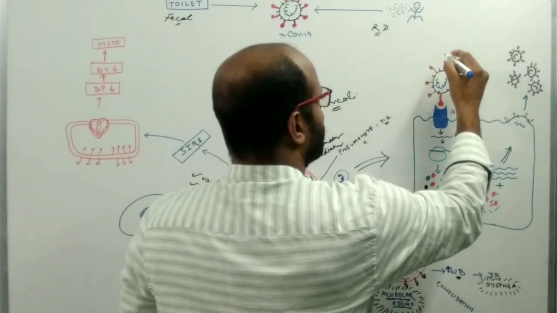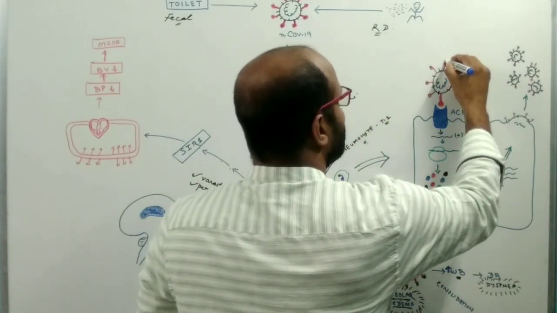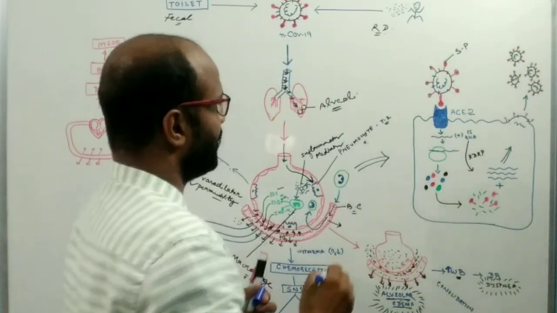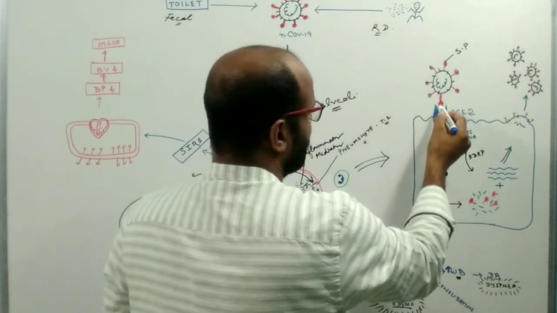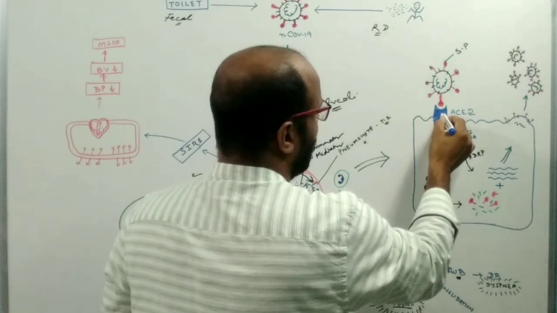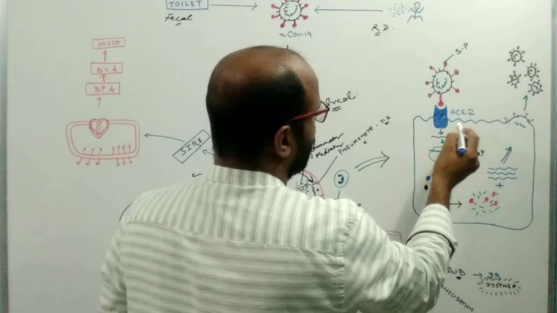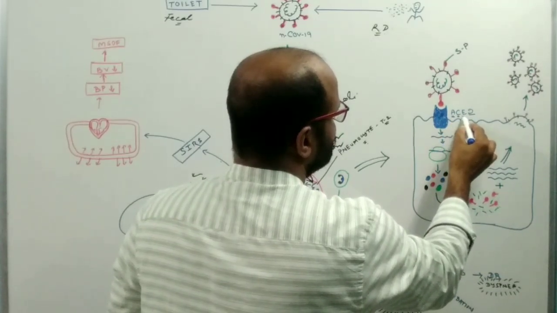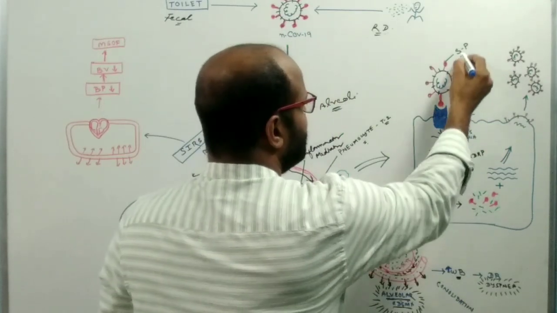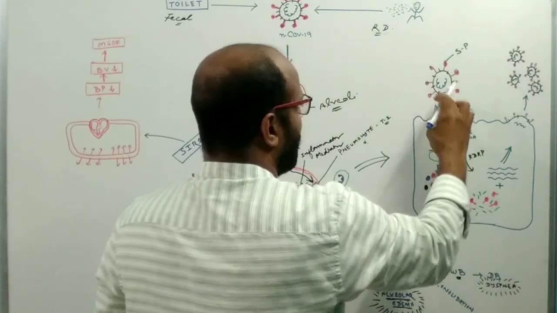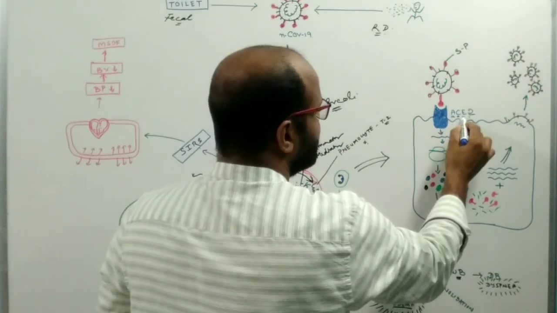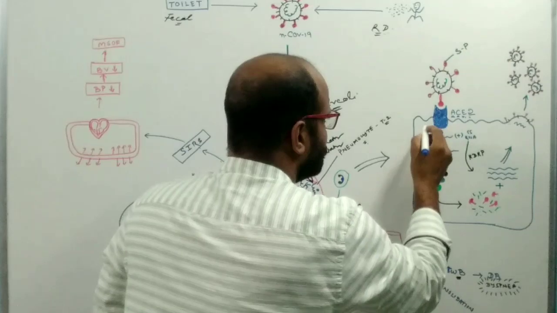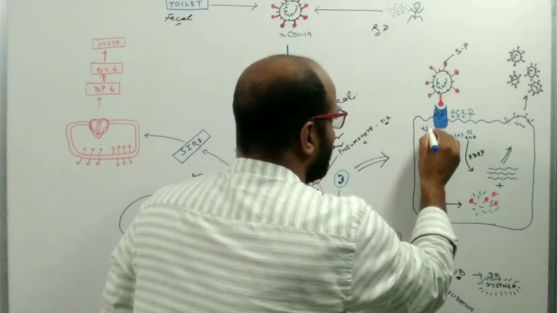The antigenic molecule of the novel coronavirus is the S protein, or spike protein. This spike protein attaches to our receptor, the angiotensin converting enzyme 2. So the S protein binds with ACE2, then it is enveloped into our cell.